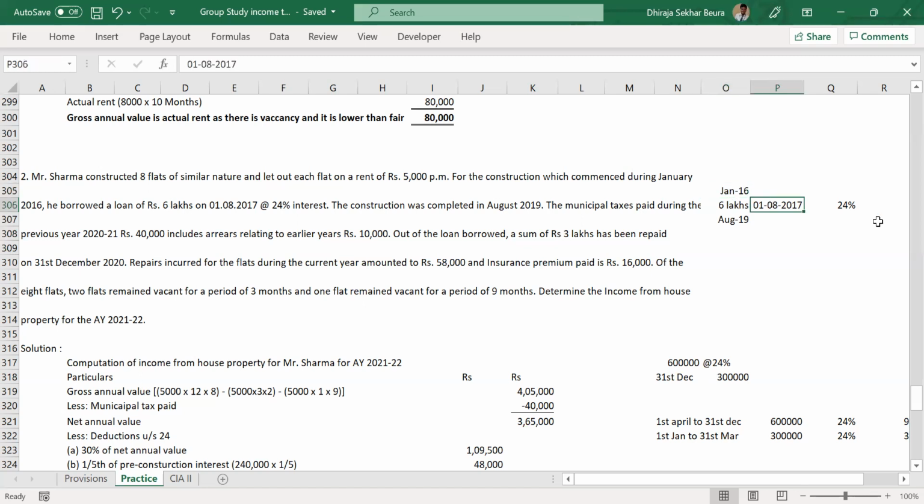How can we calculate? We'll be calculating from 1/8/2017, and as we discussed, 31st March 2019 is the date which we will take for accumulation of interest. So that becomes 20 months. Everybody agrees to this? Can you tell me?